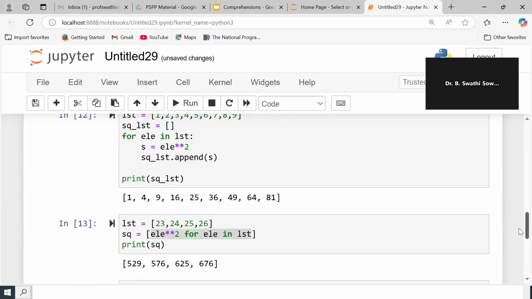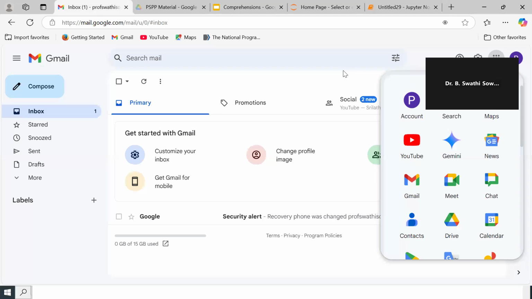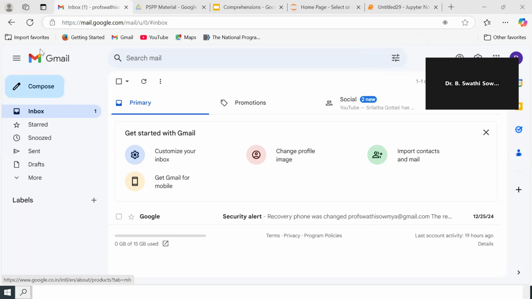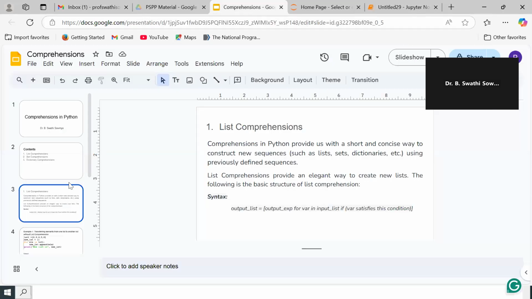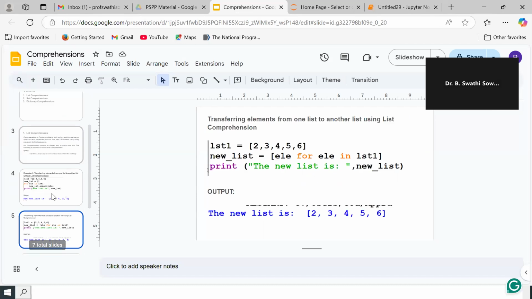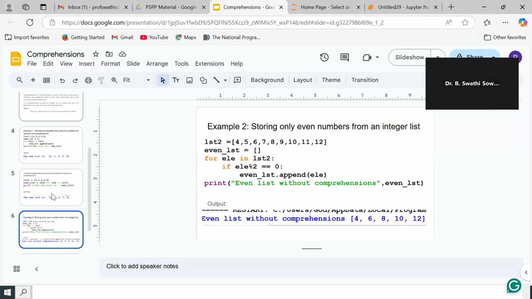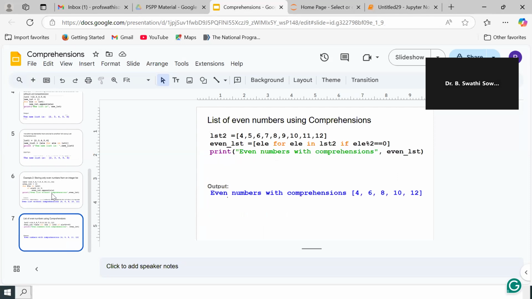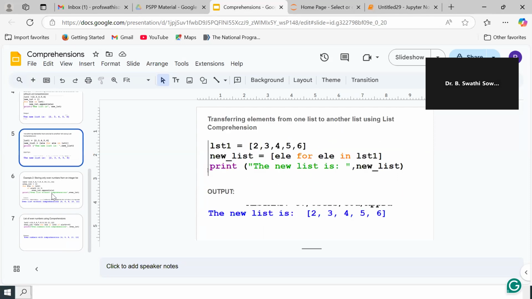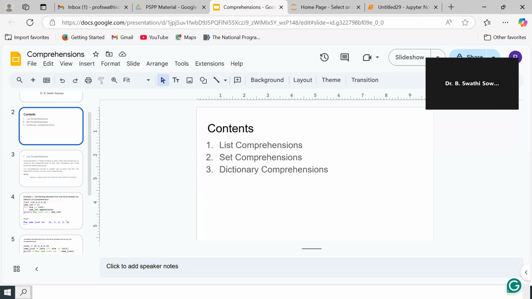So this is about the list comprehensions, which I have already shared with you, the PPT related to that, and also I will be sharing the PPT. In this PPT I have given you all the codes related to everything. So hope you understood the session, and thank you.